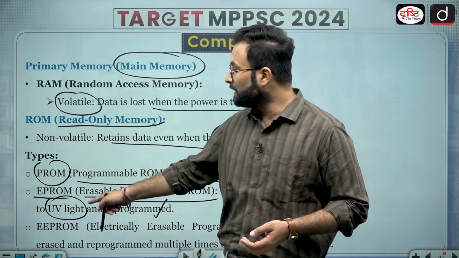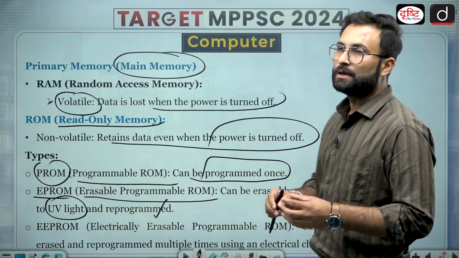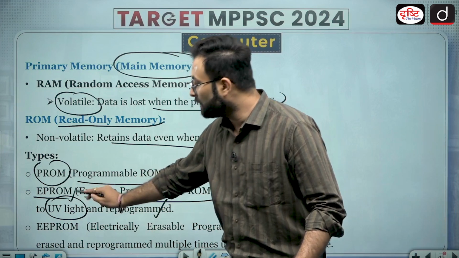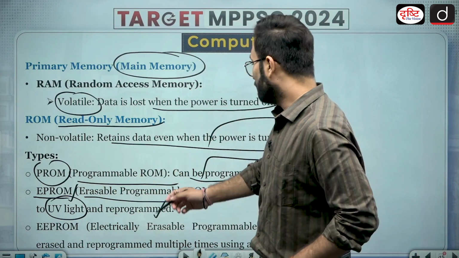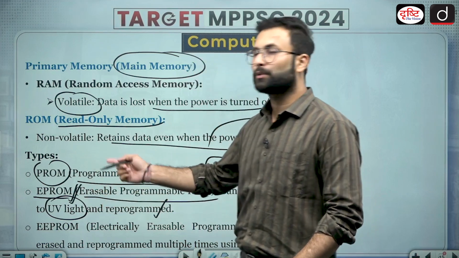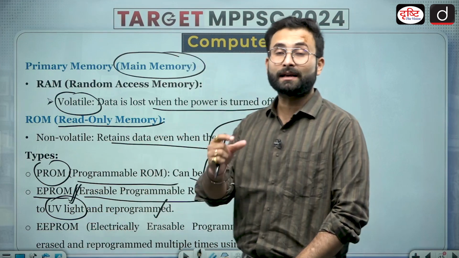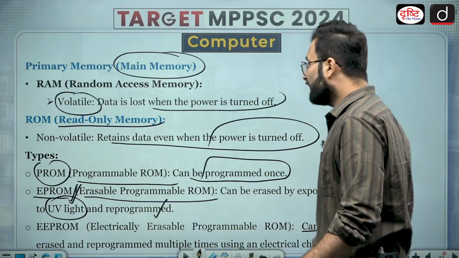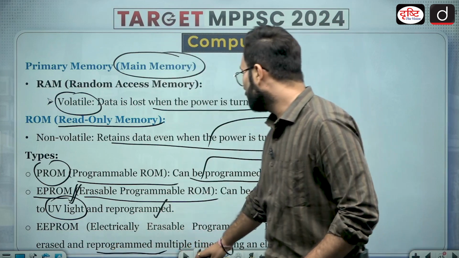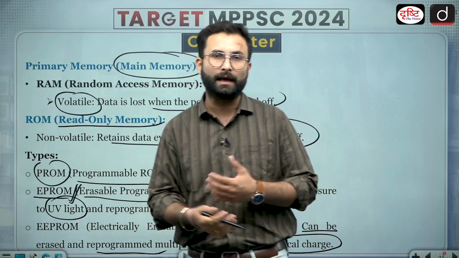Then EEPROM, that is electrically erasable programmable ROM. In the EPROM, you erase the program with the use of UV light. In the EEPROM, you can remove the data electrically. It can be erased and reprogrammed multiple times using electrical charges, so you can do it again and again.